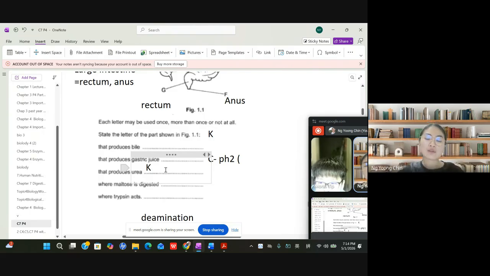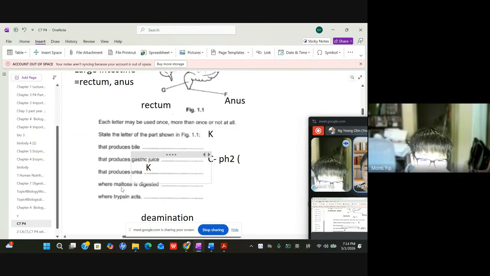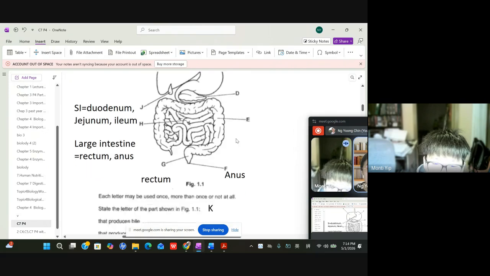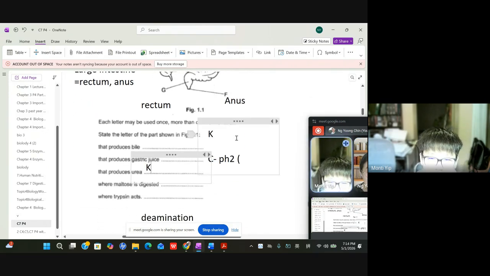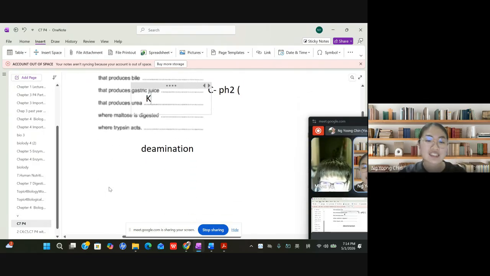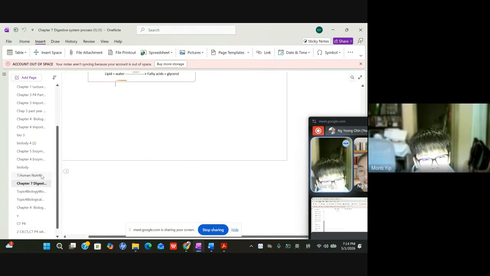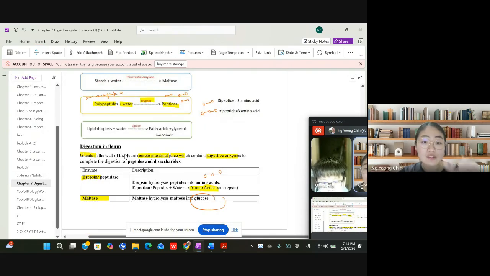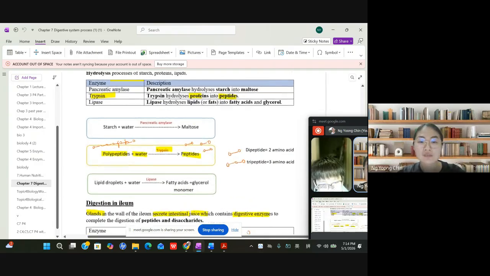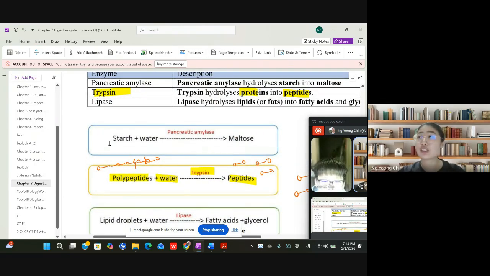And then for this one, where is maltose digested? The stomach? It's the salivary glands, like the mouth. Salivary gland will digest the starch, right? Before maltose will be the starch, which is a polysaccharide.